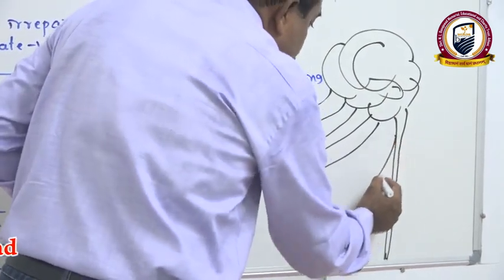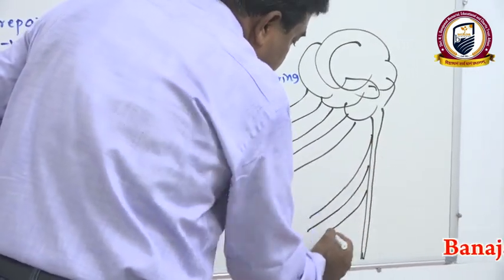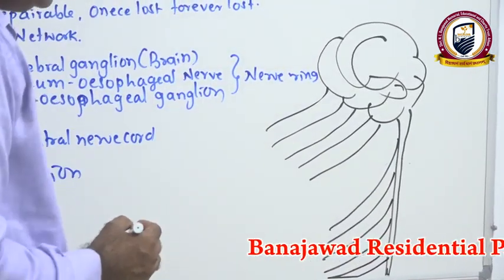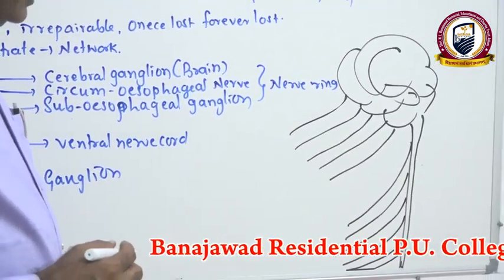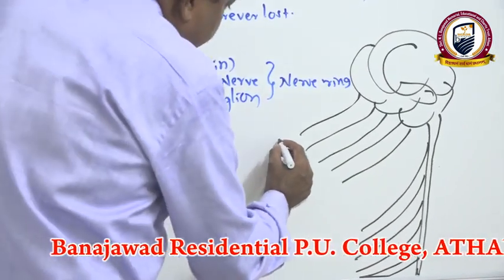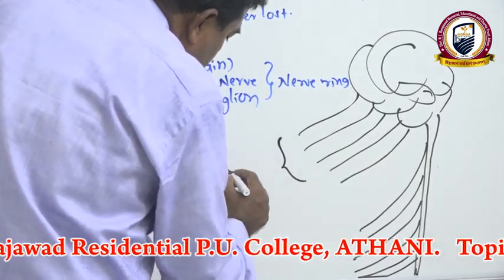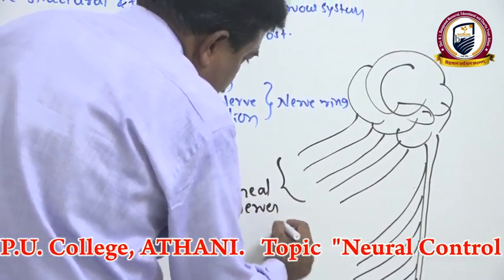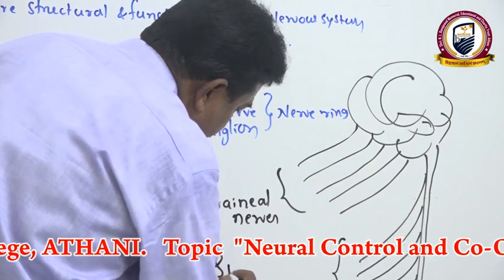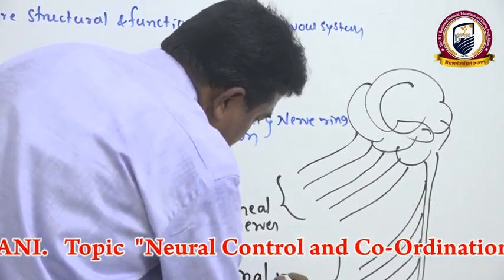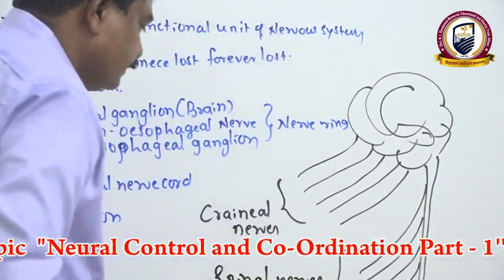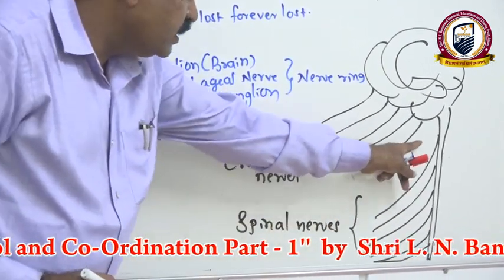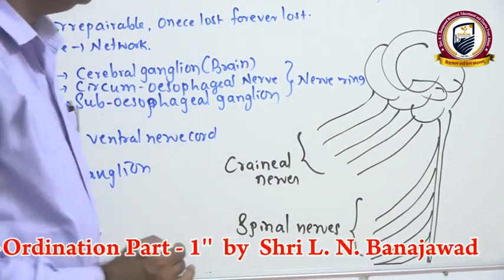The spinal cord remains on the dorsal side, so there is a dorsal nerve cord, and generally here they have spinal nerves. The nerves originating from the brain are cranial nerves, and the nerves originating from the spinal cord are spinal nerves.